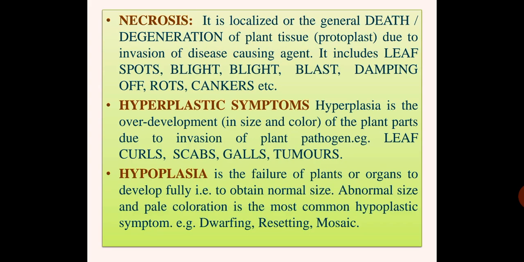What is necrosis? Necrosis is the general death and degeneration of plant tissue or protoplast due to invasion of a disease-causing agent. It includes leaf spot, blight, blast, damping off, rots or canker. Hyperplastic symptom, also known as hyperplasia, is overdevelopment in size and color of a plant part due to invasion of a plant pathogen. For example, leaf curl, scab, galls and tumor. And hypoplasia is the failure of a plant or organs to develop fully or to obtain normal size. Abnormal size and pale coloration are the most common hypoplastic symptoms. For example, dwarfing, rosetting and mosaic.